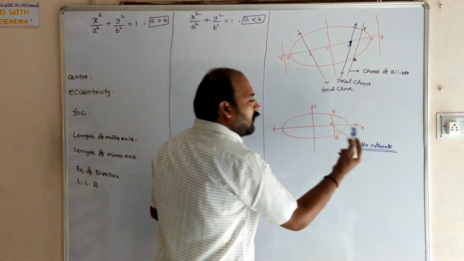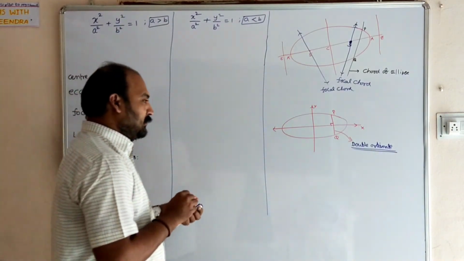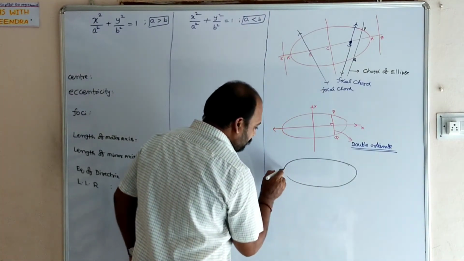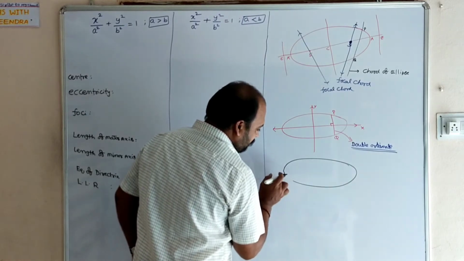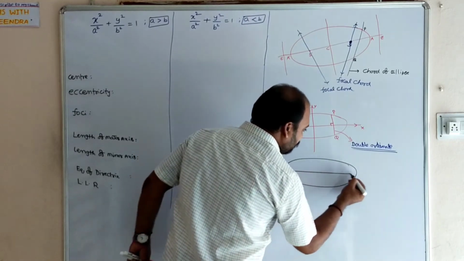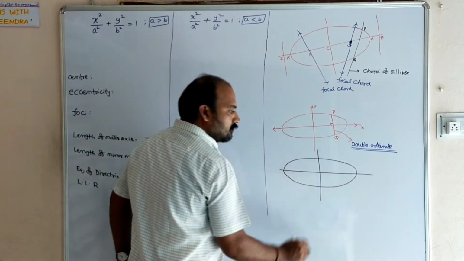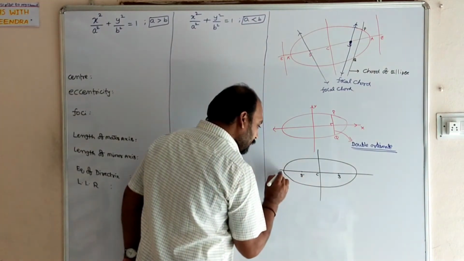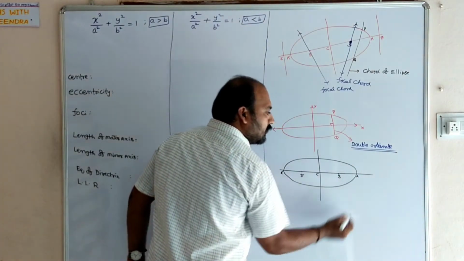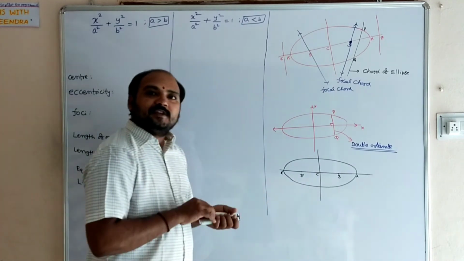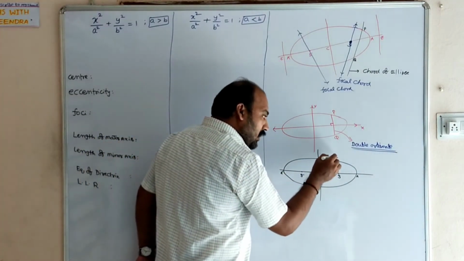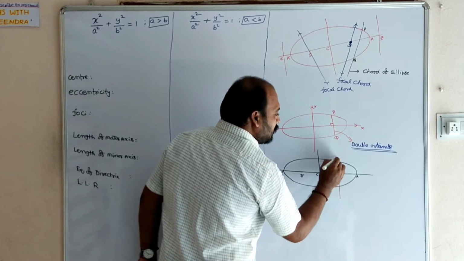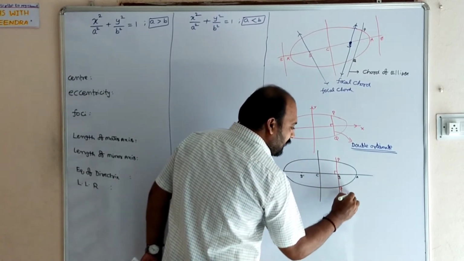After completing double ordinate, what is meant by latus rectum? So this is the figure of the ellipse: center, foci, A dash A. The line which is perpendicular to the major axis and passing through the focus is called the latus rectum.